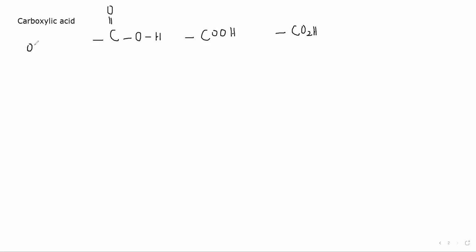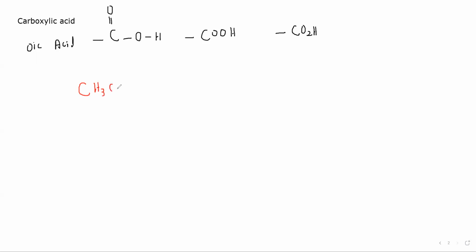For carboxylic acids, the carboxylic acid means it has C double bonded with O and OH. So when there is C double bonded with O and OH, or COOH, or you can make it even shorter, CO2H, we call them carboxylic acid. And the name of this should end in oic acid. So if I draw a structure